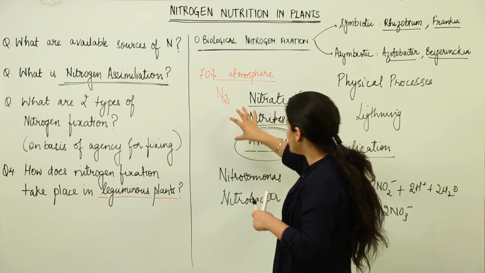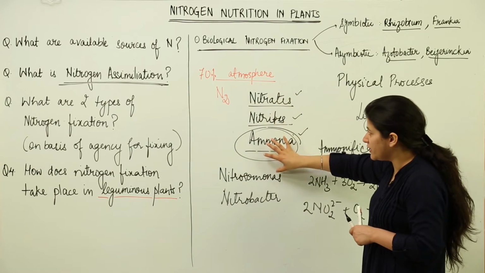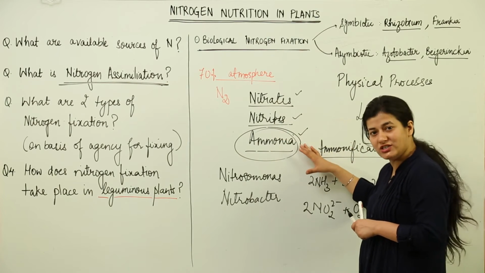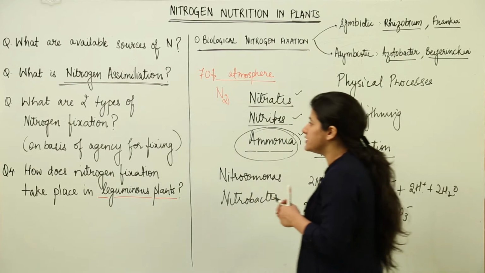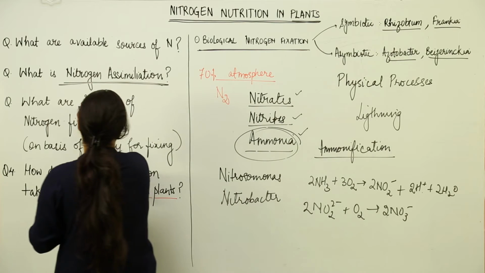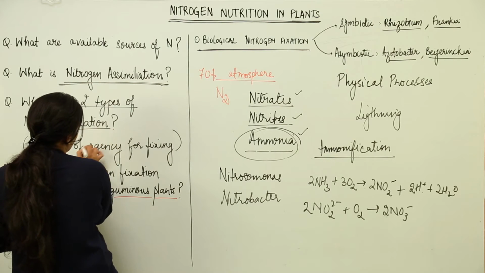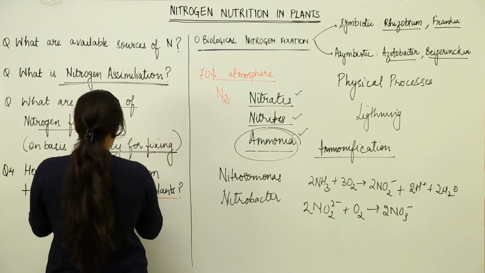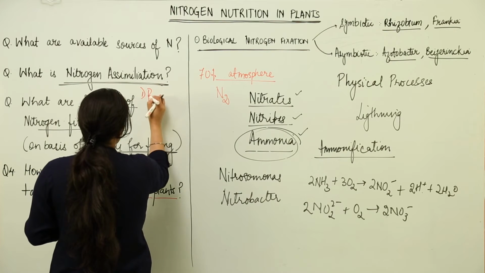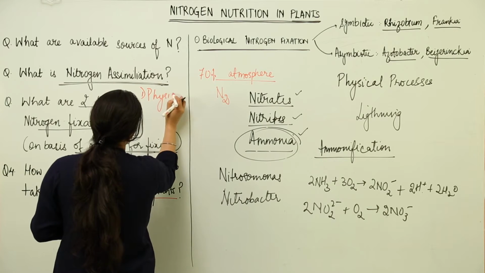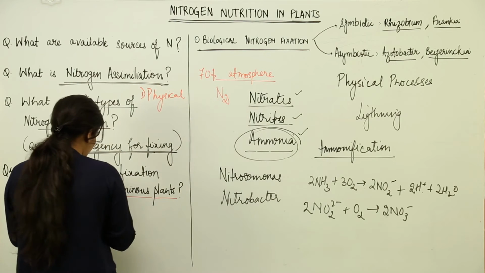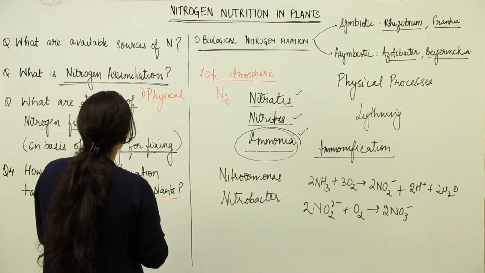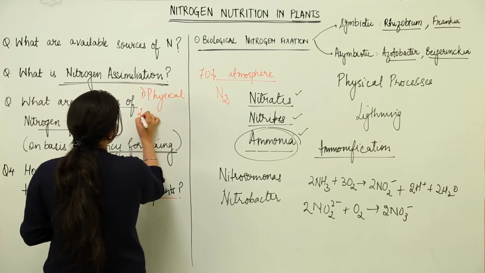For that, first of all, the atmospheric nitrogen needs to be converted into these forms, for which we have various biological agencies and physical agencies. So the two types of nitrogen fixation on the basis of agency for fixing that nitrogen: the first one being physical nitrogen fixation, in which we discussed lightning and other decomposition processes come into the scenario, and the second one is biological.